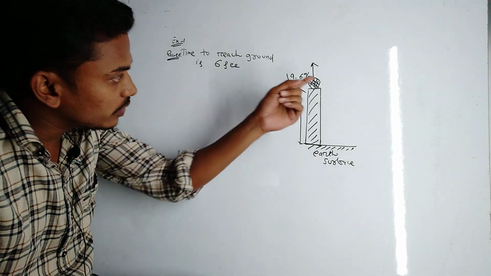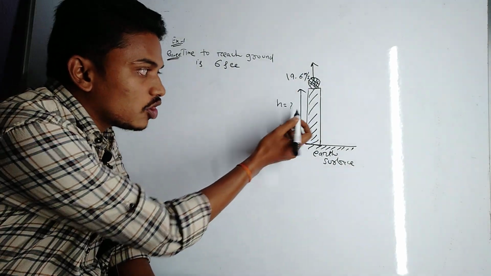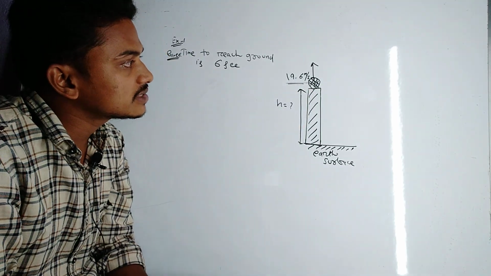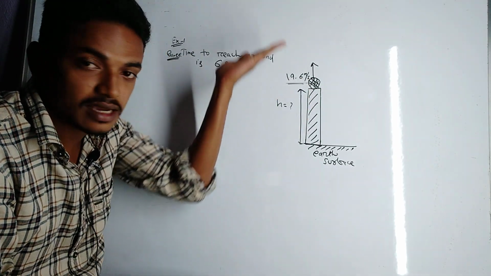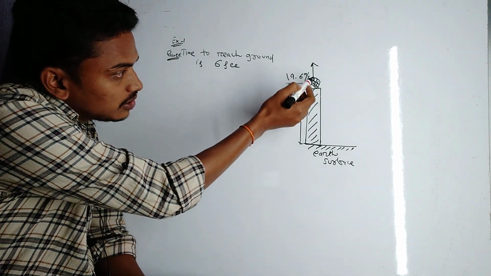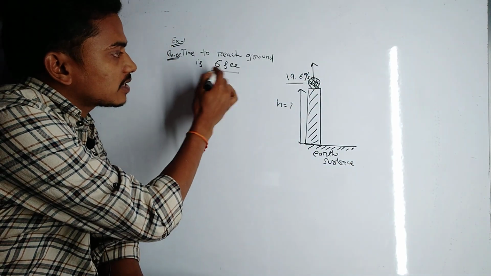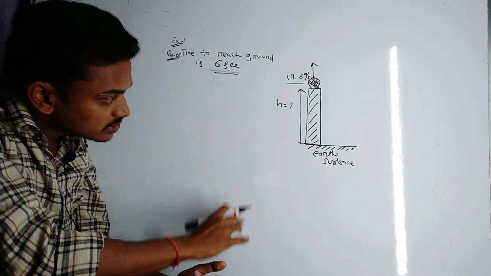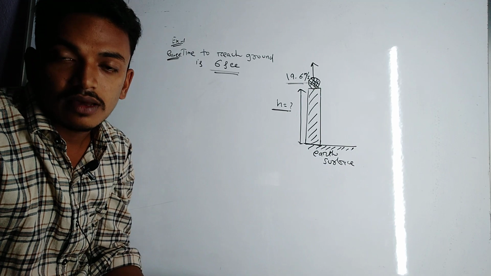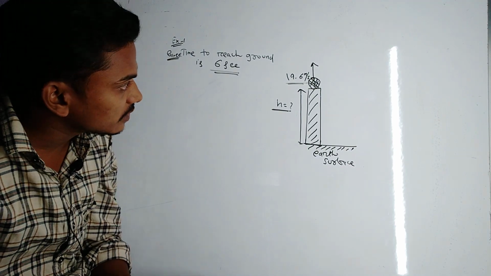If a body is thrown from the top of a tower with a speed of 19.6 meter per second vertically upward, and time taken by the body to reach the ground is 6 seconds, it is given in the question. The question is, find the height of the tower. Okay, pause the screen and try to solve it yourself first.